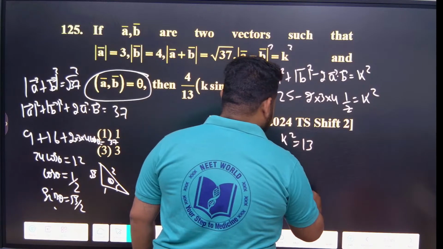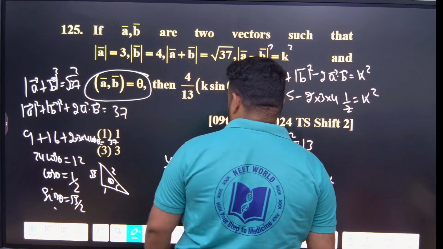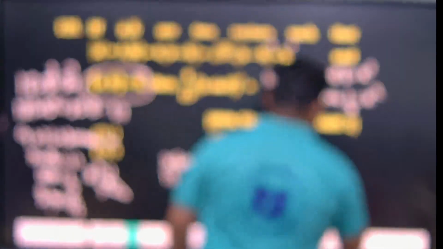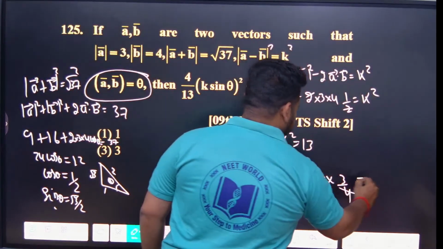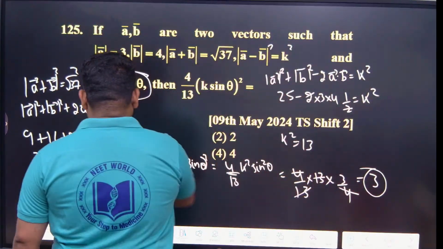4 by 13. K square is what? 13. Sin square theta is 3 by 4. The 13s cancel, the 4s cancel. I will get the value as what? 3. The answer is option 3.